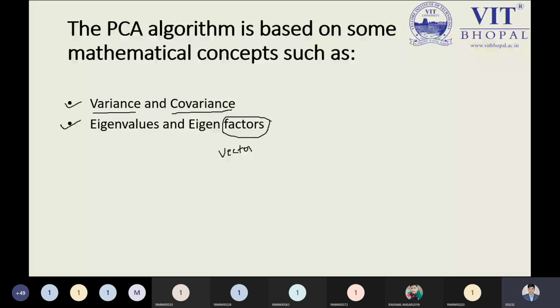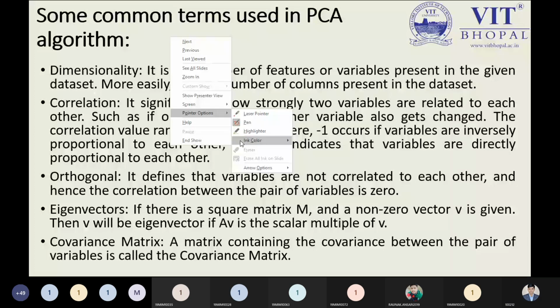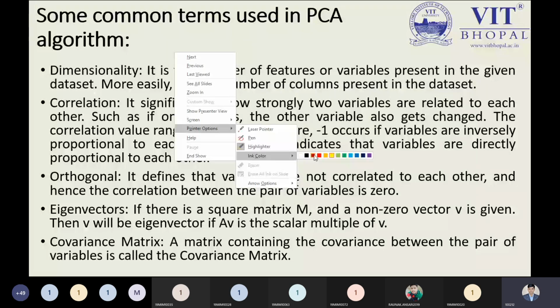Everything is not easy from this step, because we need to understand some mathematical portions step by step. So I have a numerical for explaining my idea in a simple way, and that is better for you. Please keep in mind the important mathematical terms: variance and covariance, eigenvalues and eigenvectors. Let us understand them properly, and I will explain the idea in a simple way.